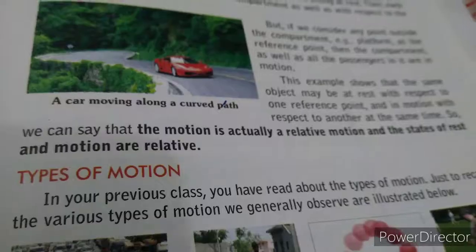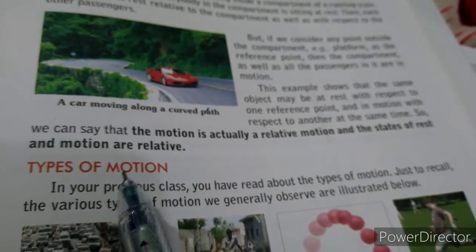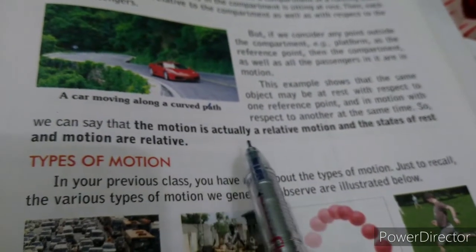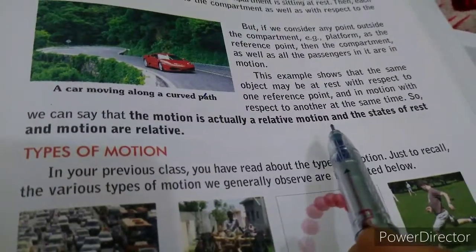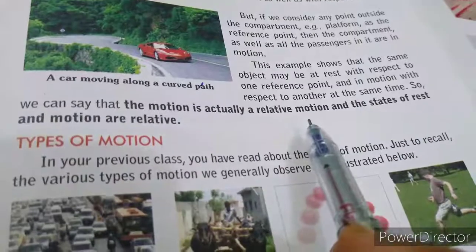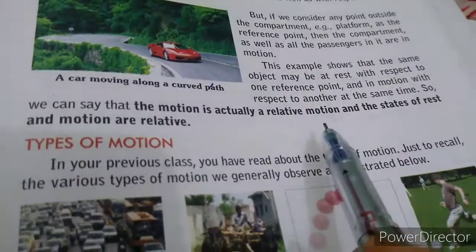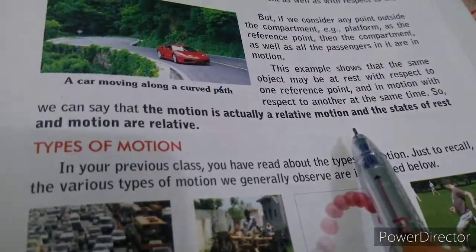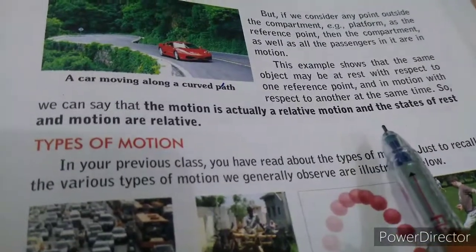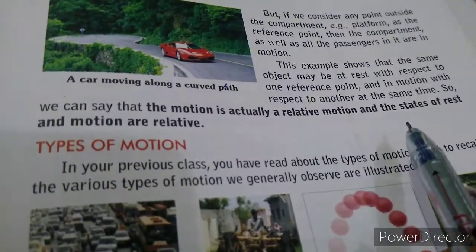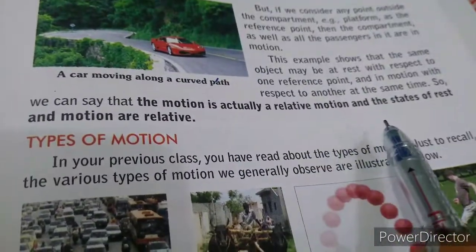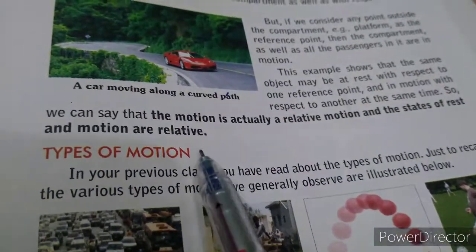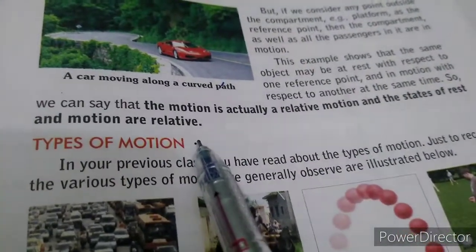Okay. So from the above observation we can say that motion is actually relative, it is in relation with someone. When we relate it with somebody, its motion is different, and when we compare it with somebody else, its motion is again different. That means the states of rest and motion are relative.